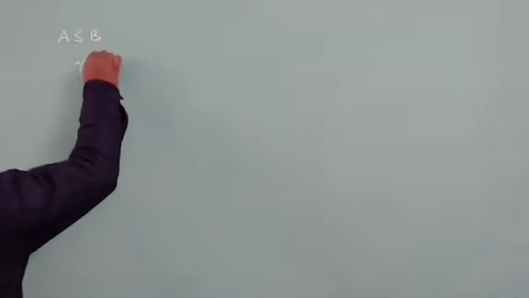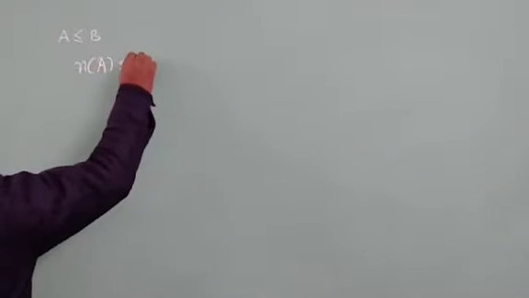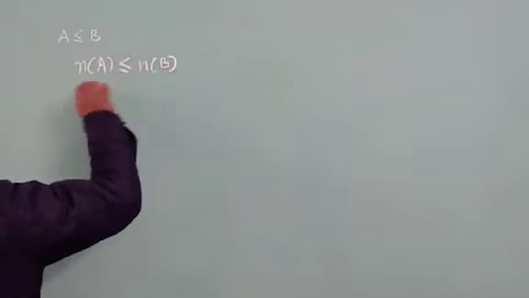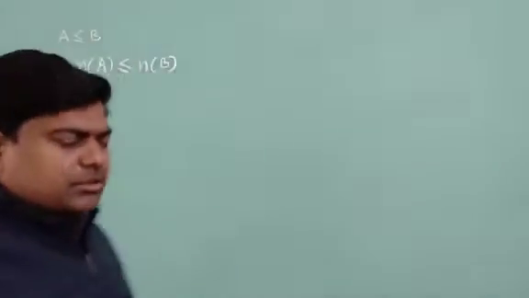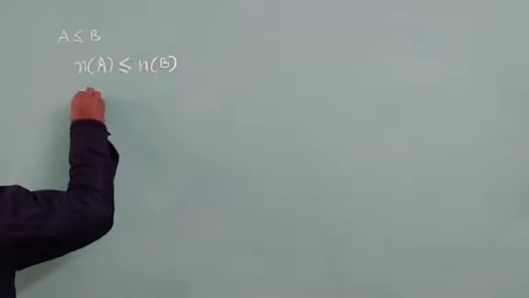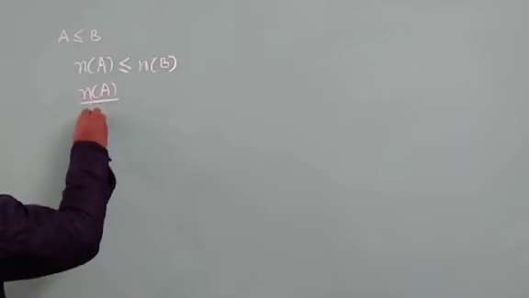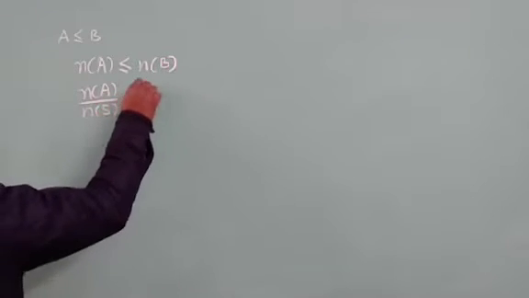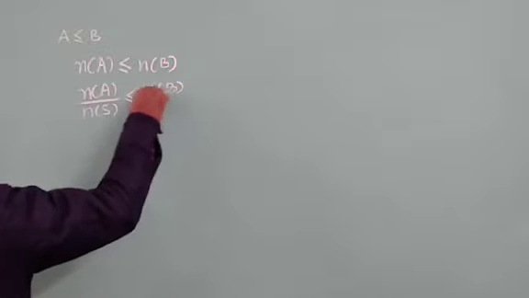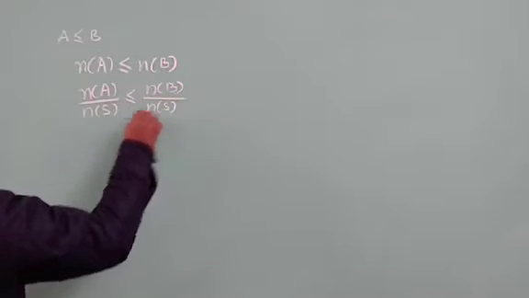There are two events A and B, and if A is a subset of B, then the number of elements in A should be less than or equal to the number of elements in B. If both are divided by the number of elements in the sample space S, it can be written as n(A) upon n(S) is less than or equal to n(B) upon n(S).